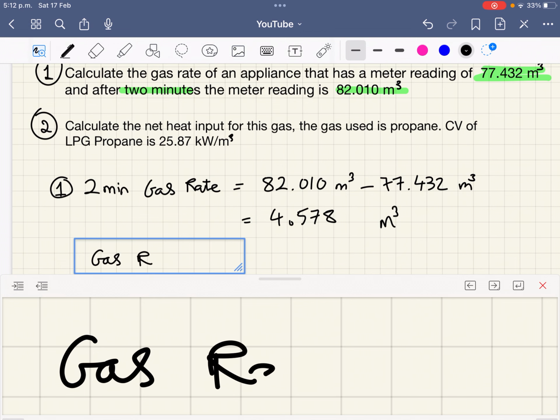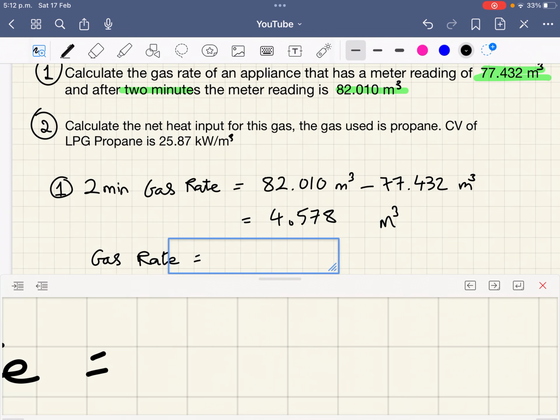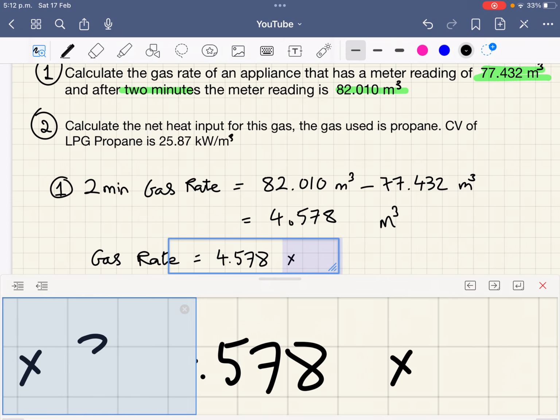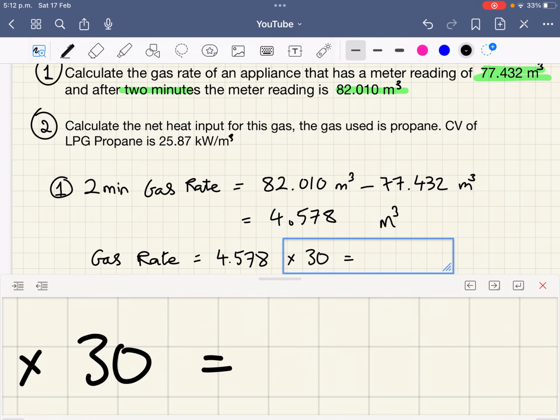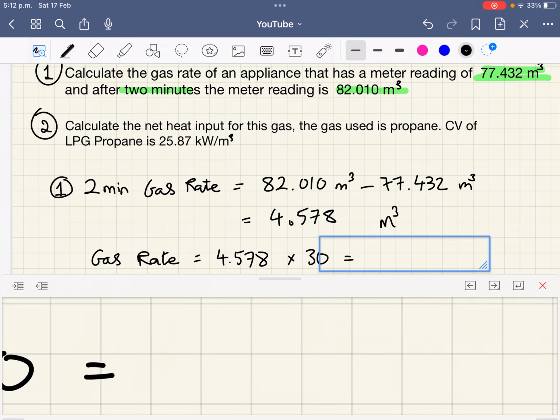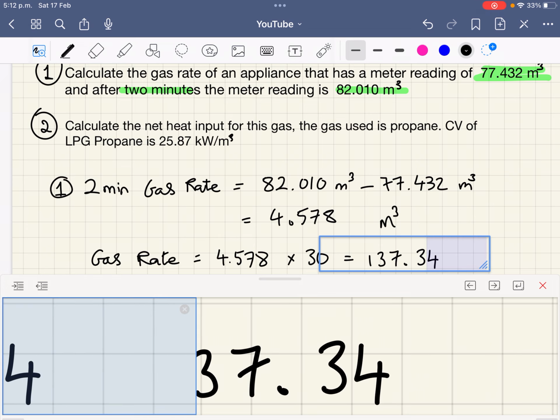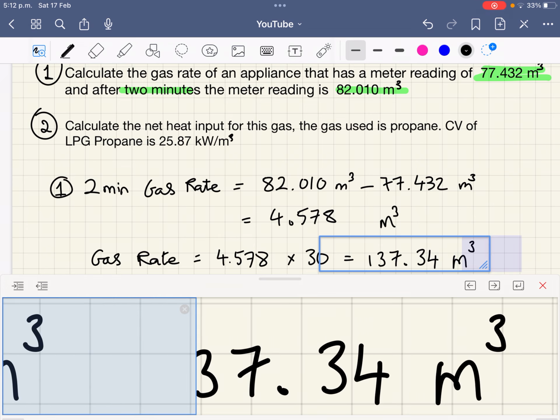So the actual gas rate is going to be that 4.578 multiplied by 30. So that is because you took 2-minute segments and we want to scale it up to be an hour. So that's 137.34. And again, it's meters cubed.